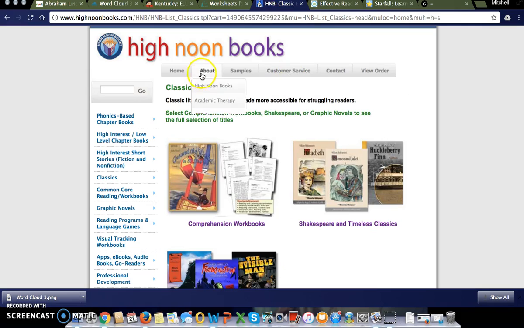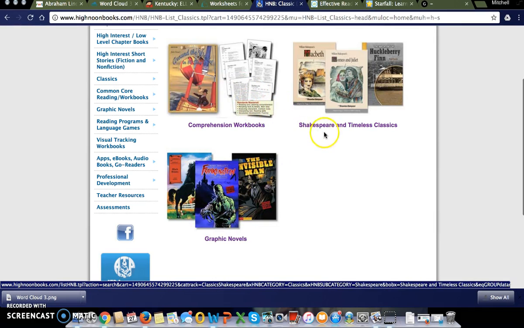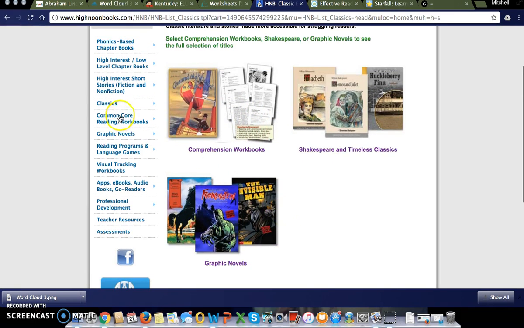Up here, this is the High Noon Books, and I specifically went to this classic book section. So you have Shakespeare and Timeless Classics. You have Frankenstein, The Invisible Man, comprehension workbooks, all these different things that students would use. You could go over here. You could go with basic phonics-based chapter books. You could go with high-interest fiction stories, reading programs and language games, graphic novels.